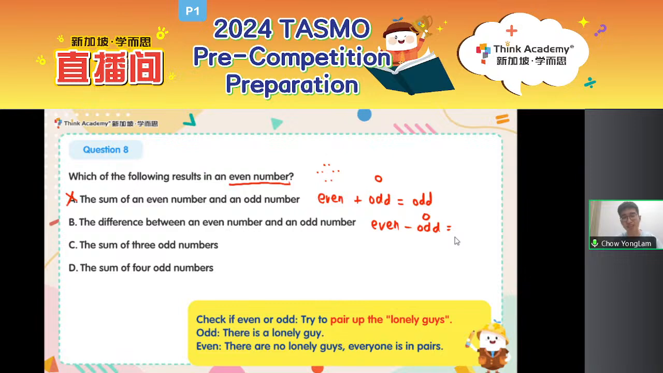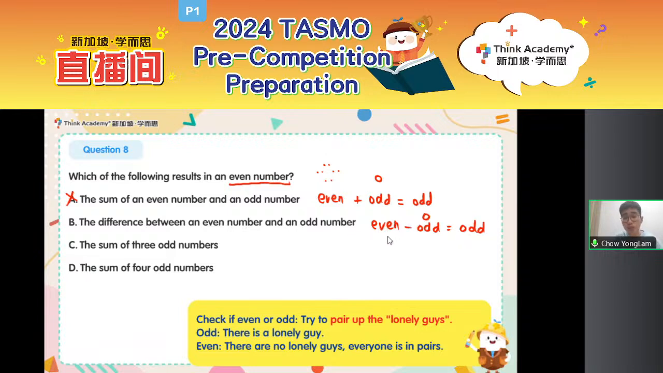Even minus odd. Okay, even plus odd is odd. Surely even minus odd is, is it odd or even? Okay. Oh, a lot of people are already giving me the answer. Okay, y'all are so confident. And right, I see some correct answers. It's odd again. Why is it odd?